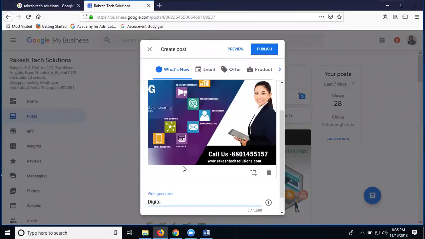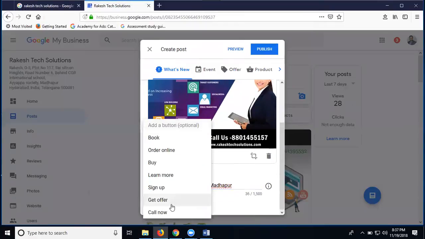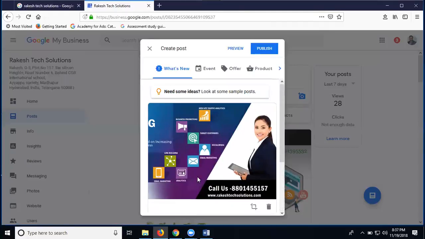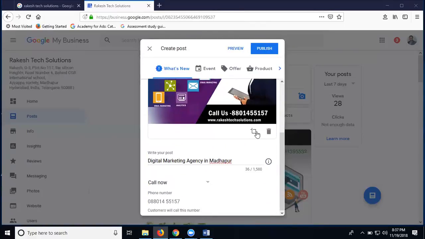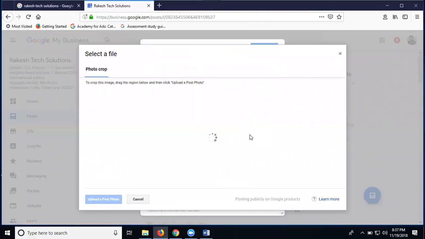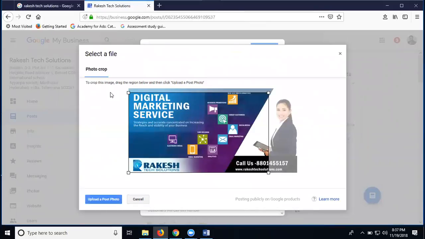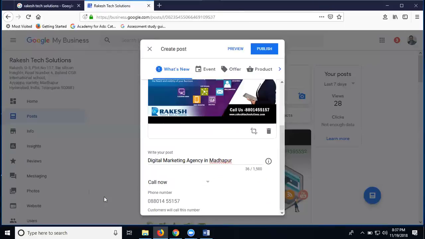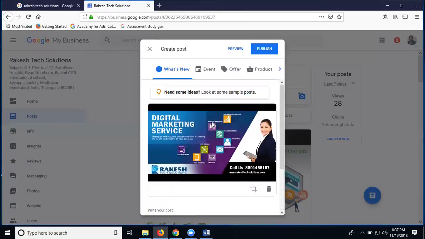Right now, digital marketing agency. Select your button, Call now. Add your number. Click publish. So the image is not showing properly. Select it here. Grab the image totally with the website address. Save. Then it shows the total image.